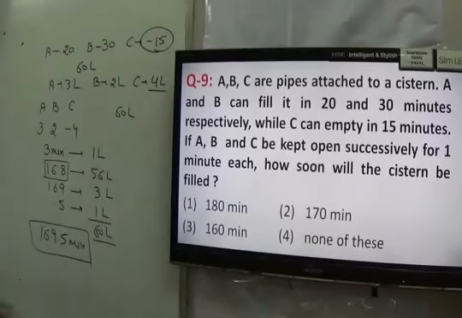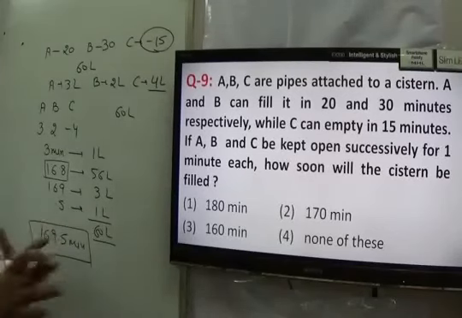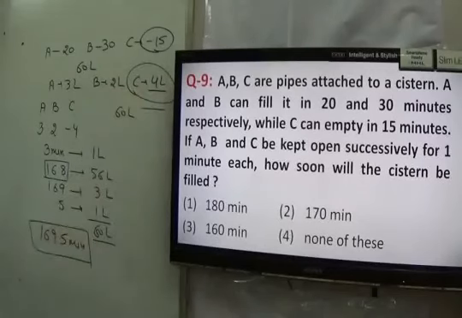Here I can say the answer is the fourth one, none of these, because the actual answer is 169.5 minutes, when the total tank will be filled. Here you cannot directly say 1 liter in 3 minutes, so 60 liters in 180 minutes. The reason is very simple: we have to find out after how much time it will be filled, so we take the filling time just once. First, we subtract 60 minus 4, that is 56, and fill those 56 liters. Then the turn of A, it fills 3, the turn of B, it fills 1. The answer is 169.5 minutes.